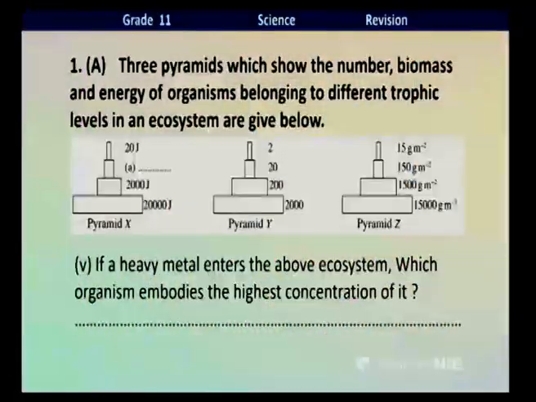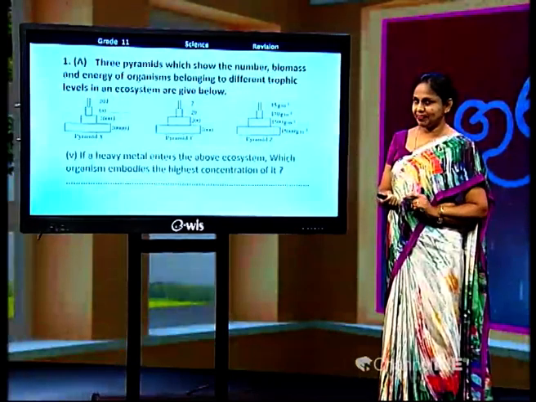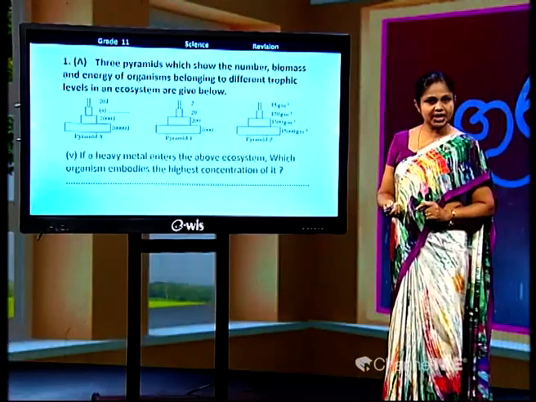Normally, these heavy metals are collected along the food chains in the bodies of organisms, and the highest concentration is gained by the organisms that are at the last link of the food chain. Last link of the food chain.